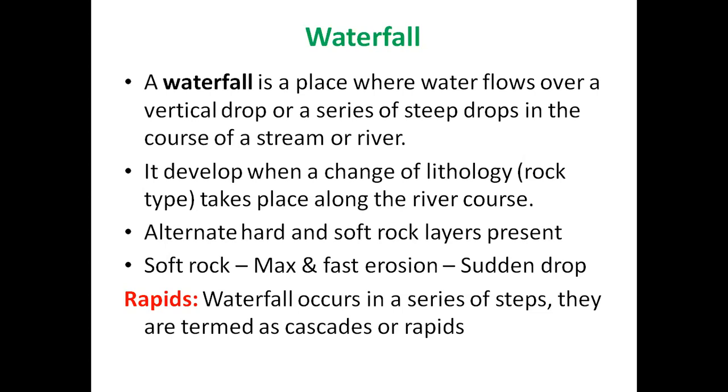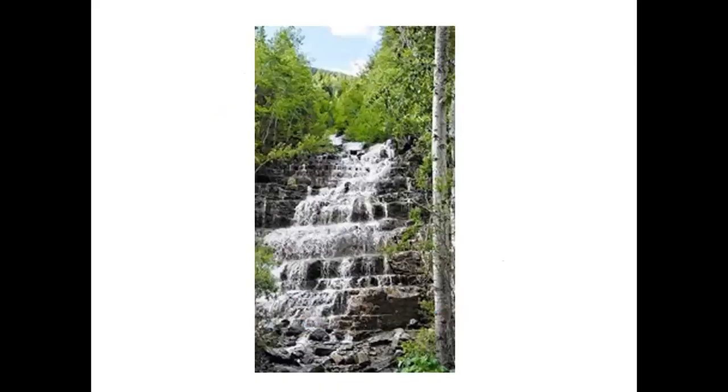Cascades or rapids mean the step-like waterfall. So this is the picture of rapids or cascades, where you can see the water is not dropping vertically down; water is flowing in a step-like pattern. Such a step-like waterfall is considered a rapid or cascade.